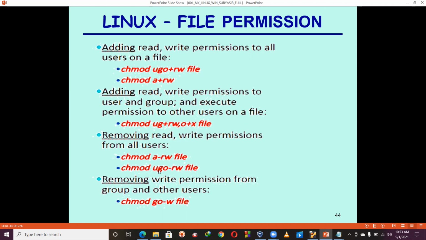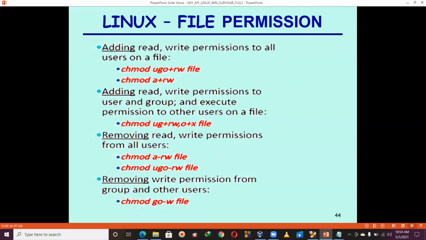What is the meaning of this one, students? It means I'm going to remove the read permission and write permission from user, group, and others. Now, last one, removing write permission from group and other users. So what is the command? chmod go minus w, g for group, o for others. Okay, so I hope these are sufficient examples. Should I check on the Linux terminal, students?